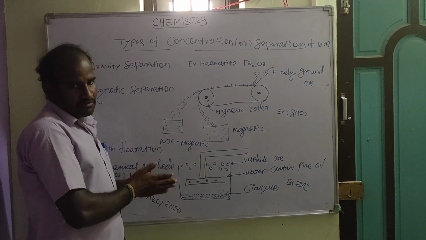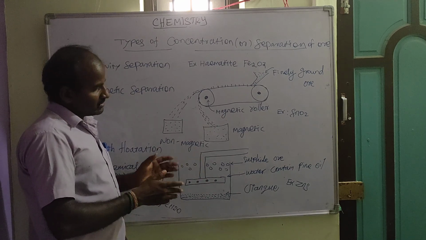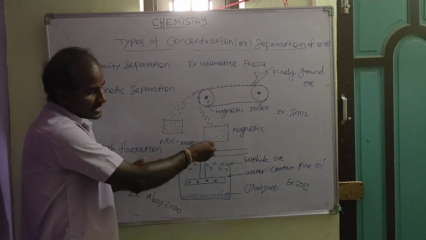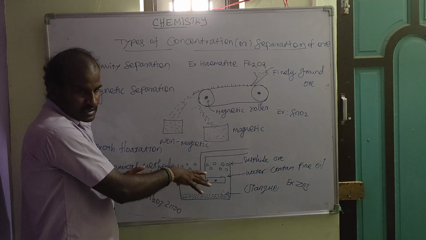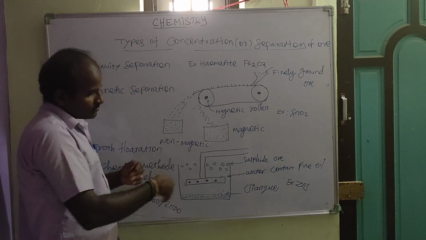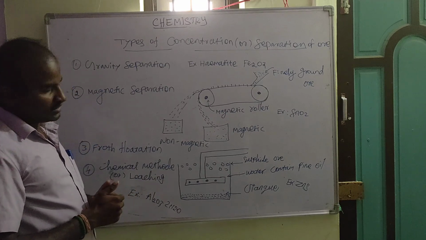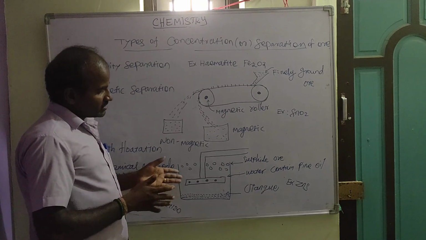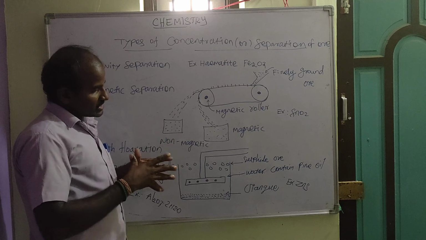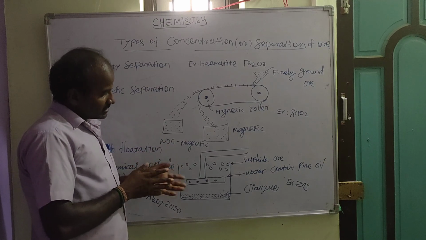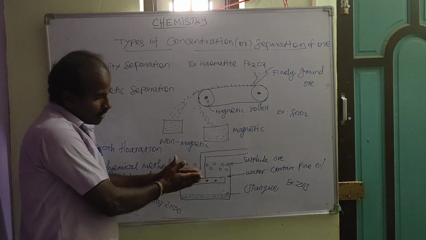This tank contains water and oil. When compressed air passes through this tank containing water and oil, a froth of air forms. Why does the froth of air form? Because the fine oil is attracted to the water. Here, the two are separated.